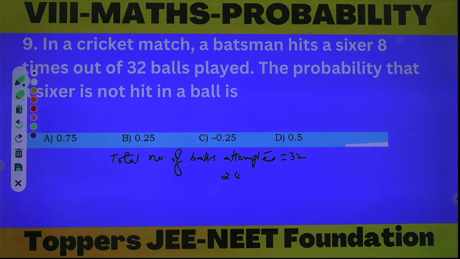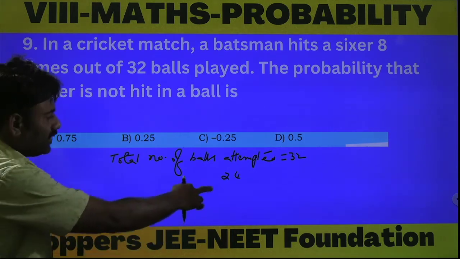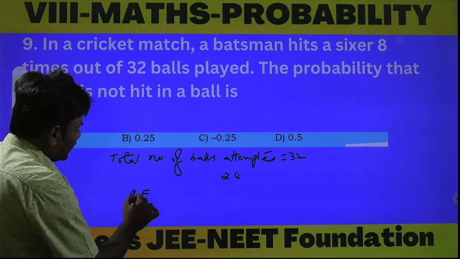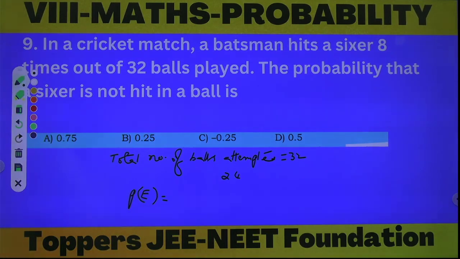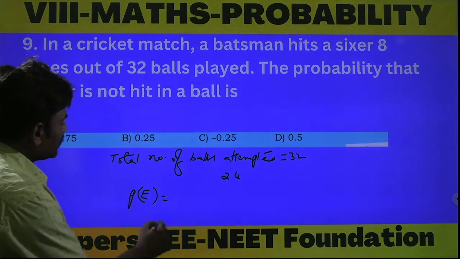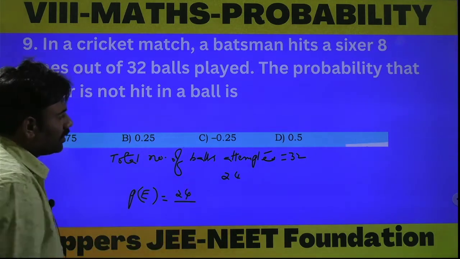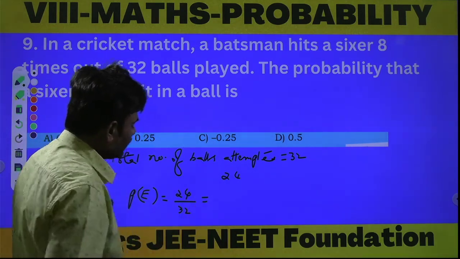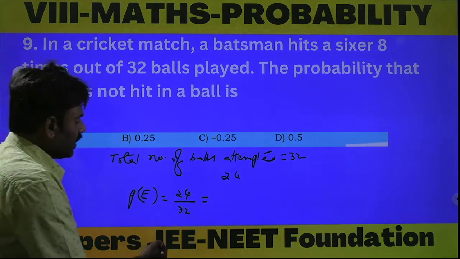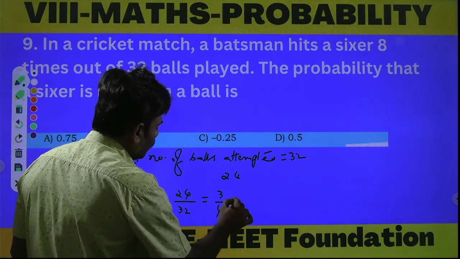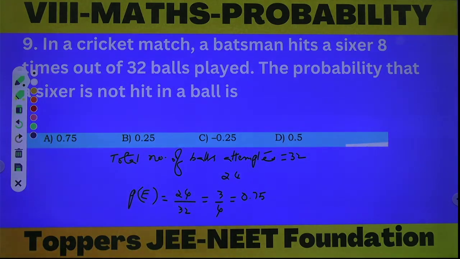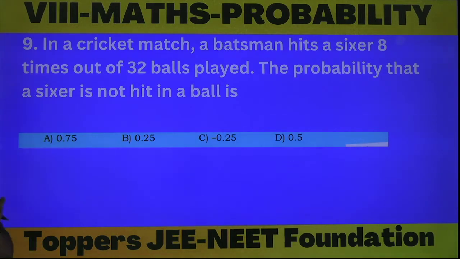The probability that a sixer is not hit in a ball means these 24 balls are favorable outcomes. Therefore, let P of E be the probability that a sixer is not hit in a ball, which is 24 by the total number of balls, 32. 24 by 32. Let us take 8 as a common factor. 8 3s are 24, 8 4s are 32, so 3 by 4. 3 by 4 can be written as 0.75. So from the given options, option A is the correct answer. Next question, students.